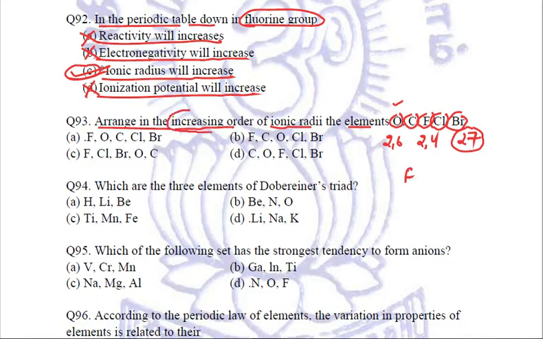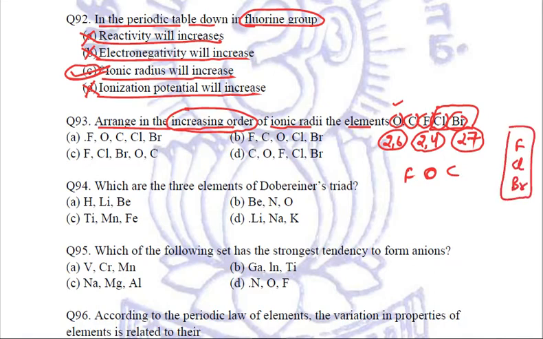And because we are going to arrange them in increasing order, we will write fluorine first. Then oxygen coming next, and then carbon coming last. This we have already done in one of the previous questions, but it was only till here. But the important thing, here we have the addition of chlorine and bromine as well. And now fluorine, then chlorine, then bromine. This is what we have, the elements in the same group.